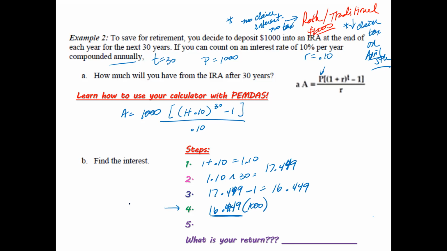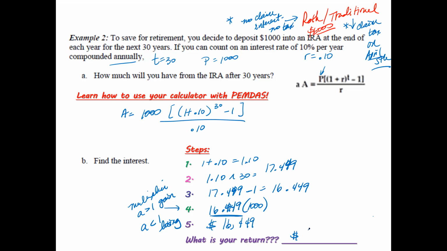And do you remember last time when we talked about the multiplier? I said that if your multiplier is bigger than 1, then you're going to be gaining money, obviously. If it's less than 1, you're going to be losing money. And most of the time when we had the multiplier, it was like 4 point something, which is still really high. But look at this one. This one's 16.449. So you're going to get significantly more money. So when you multiply it together, how much will you get in 30 years? $16,449. So again, what is your return?